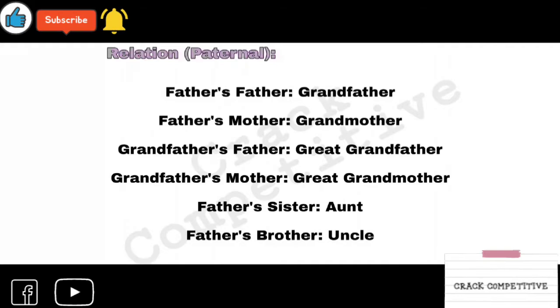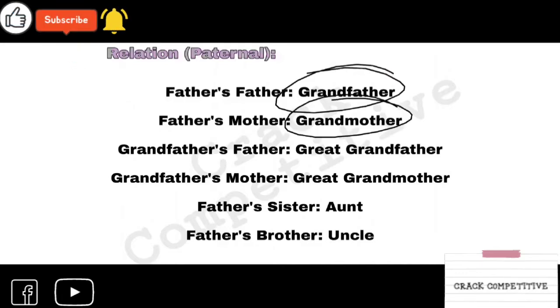So look at this. Firstly, I have chosen grandfather and grandmother. Who is your grandfather? Your father's father is your grandfather, and your father's mother is your grandmother.